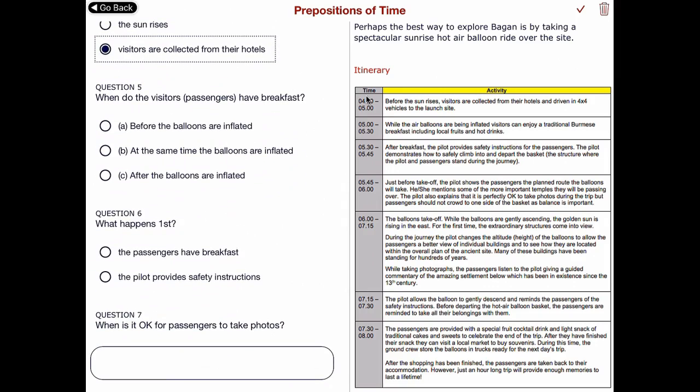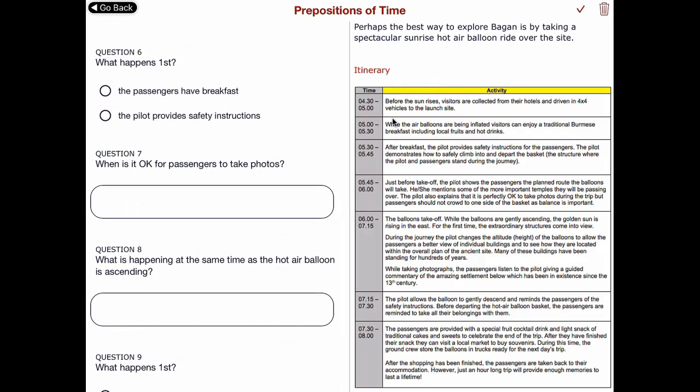When do the passengers have breakfast? At the same time. And the word that signals that is while. It means at the same time. Then what happens first? The passengers have breakfast, or the pilot provides safety instructions. After breakfast. So certainly that means that happens first, because that happens second.